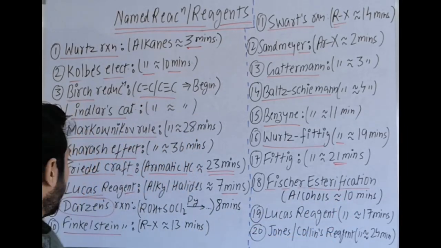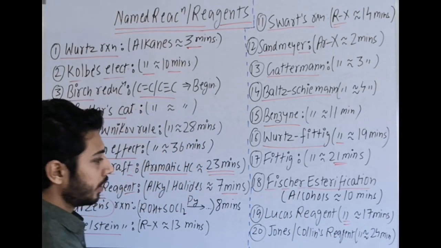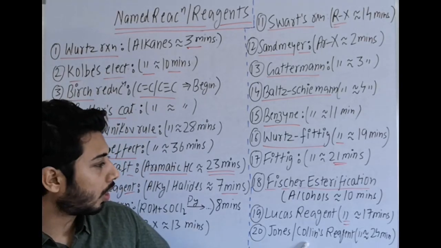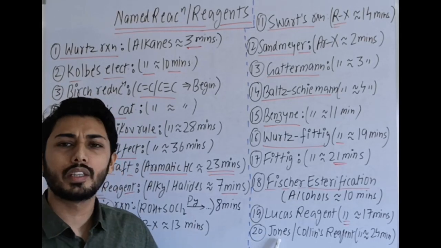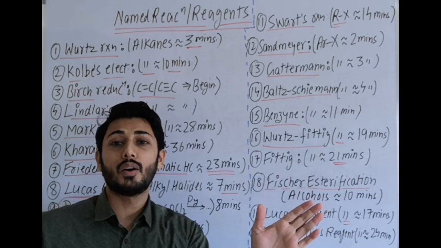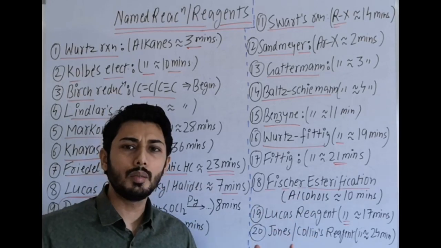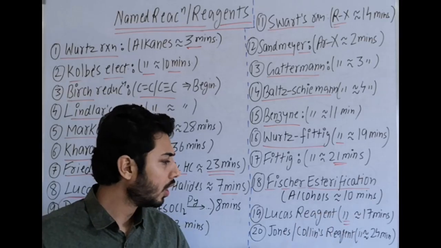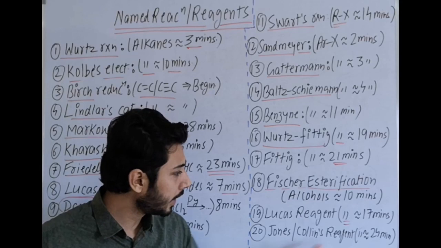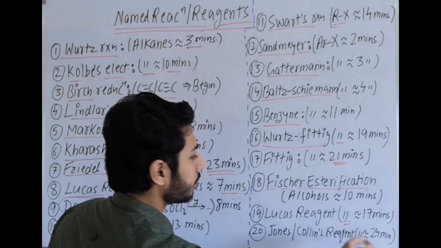Then next is Lucas reagent, already it is covered, so no need to mention. Alcohol also it is covered, we can remove that part. Then next is Jones reagent or Collins reagent. Jones reagent, if you remember, oxidation of alcohol to acid we take. Collins reagent is oxidation of alcohol to aldehyde, primary alcohol to aldehyde. Jones reagent slightly more, it will go up to acid formation. So combiningly writing these two reagents, because in oxidation of alcohol this is covered, it is around 24th minute in that video, which is alcohols, right?